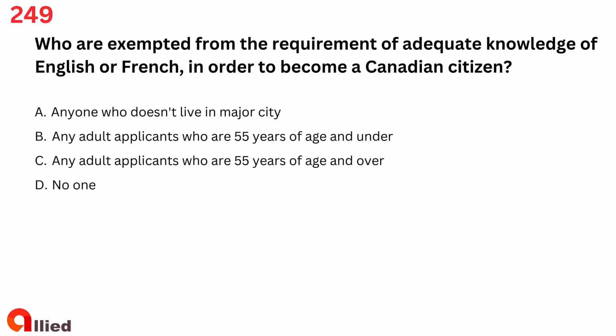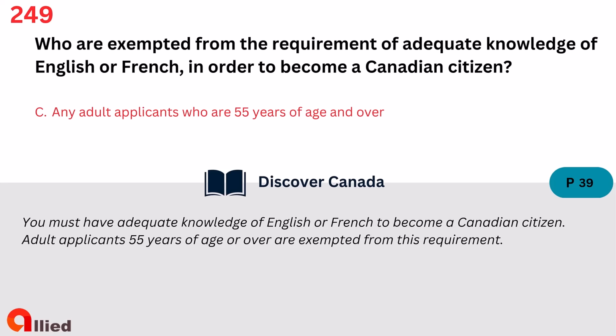Question 249. Who are exempted from the requirement of adequate knowledge of English or French in order to become a Canadian citizen? A. Anyone who doesn't live in a major city. B. Any adult applicants who are 55 years of age and under. C. Any adult applicants who are 55 years of age and over. D. No one. The answer is C. Any adult applicants who are 55 years of age and over.